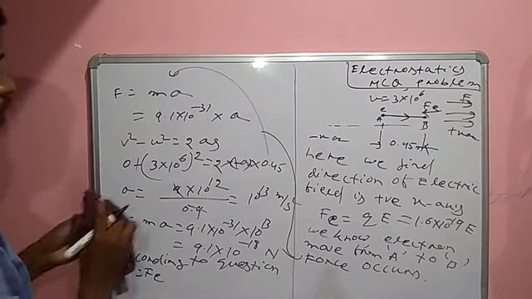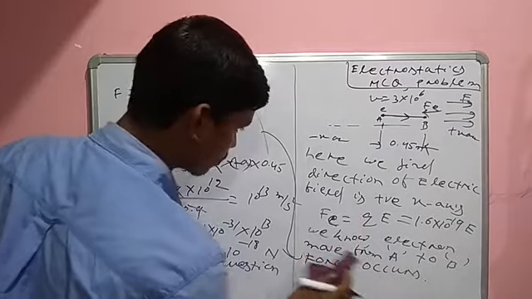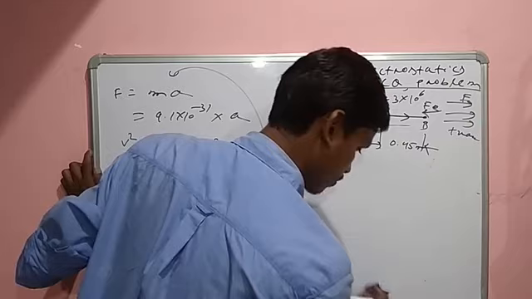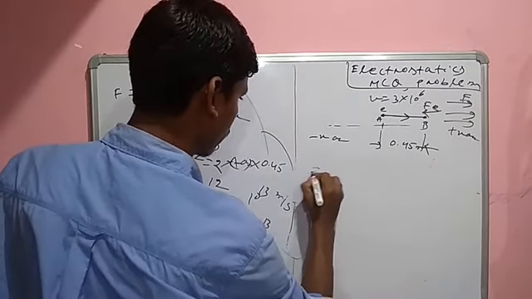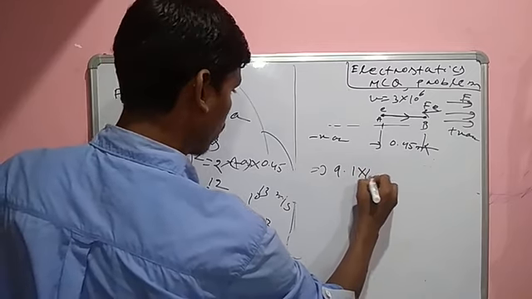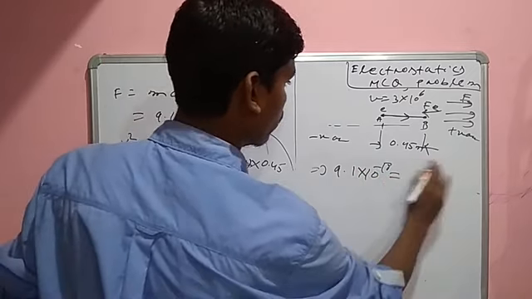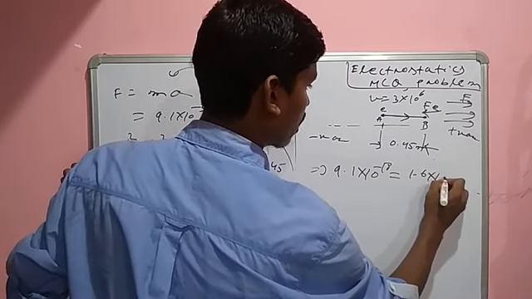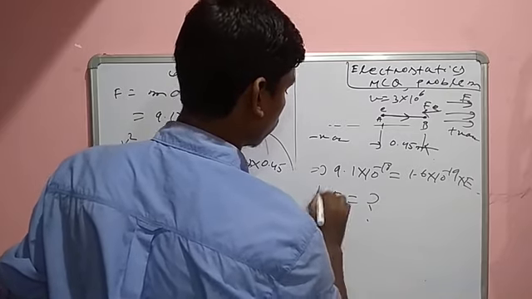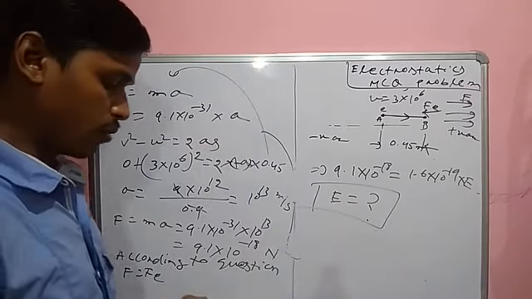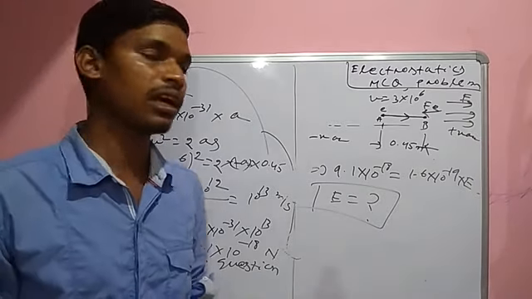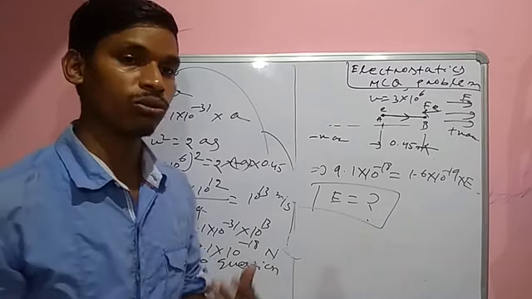Find out: 9.1 into 10 to the minus 18 is equal to 1.6 into 10 to the minus 19 into 2 is equal to 100. You have to find it. Listen, this is the answer of question 39. Then solve the next question, 40.